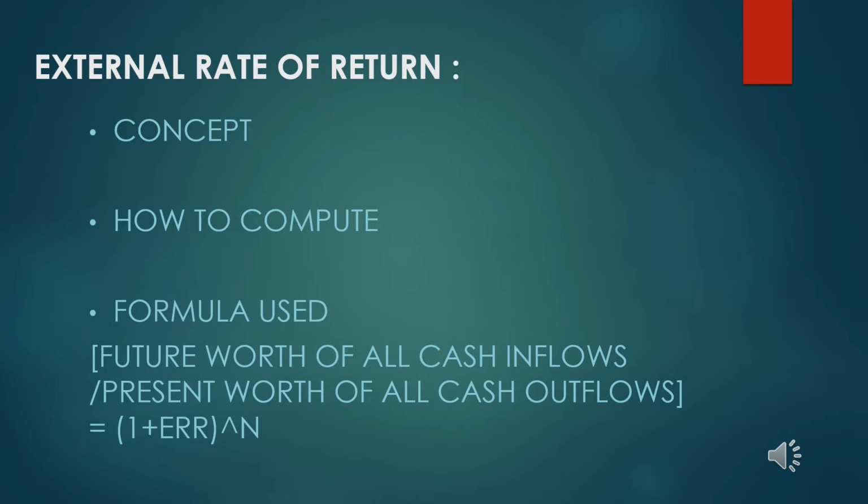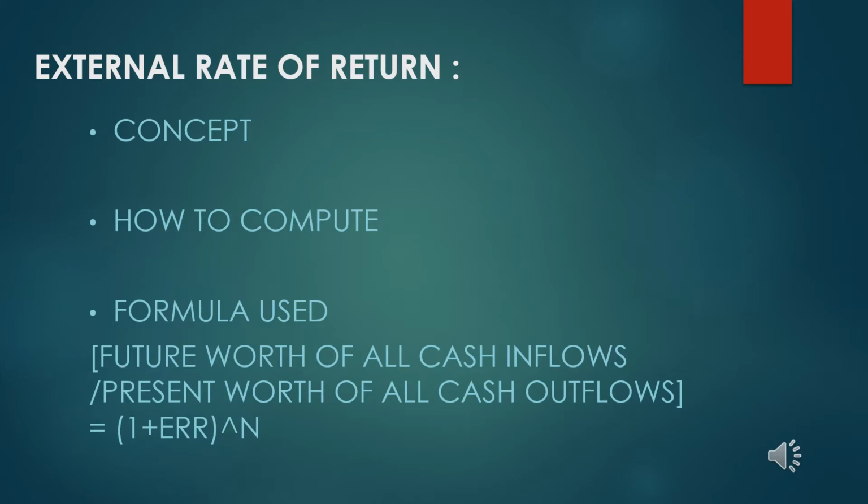Now, the future worth of all cash inflows divided by the present worth of all cash outflows should give us the formula. So finally, what is the formula? Future worth of all cash inflows divided by present worth of all cash outflows is equal to (1 + ERR)^n.